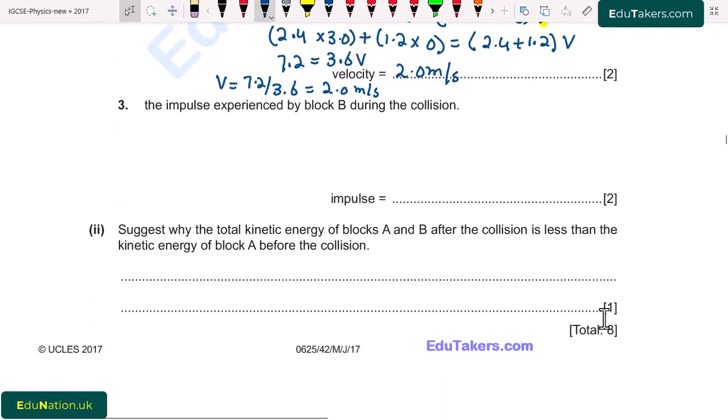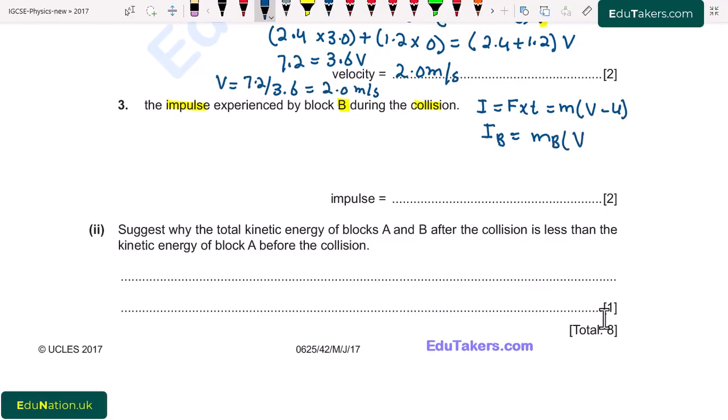Third one is impulse experienced by the block B during the collision. Here we have to find out the impulse of the block B. So impulse is basically the product of force and time, and it is also equal to change in momentum, that is mv minus u. But we have to find out for the block B. So the impulse of block B will be equal to